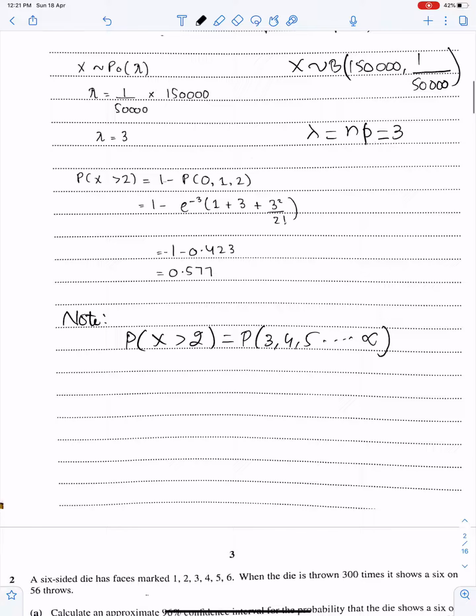So we have to use the indirect method, which means 1 minus those numbers which are not in this list: 2, 1 or 0. This is the way to find probabilities in Poisson distribution.